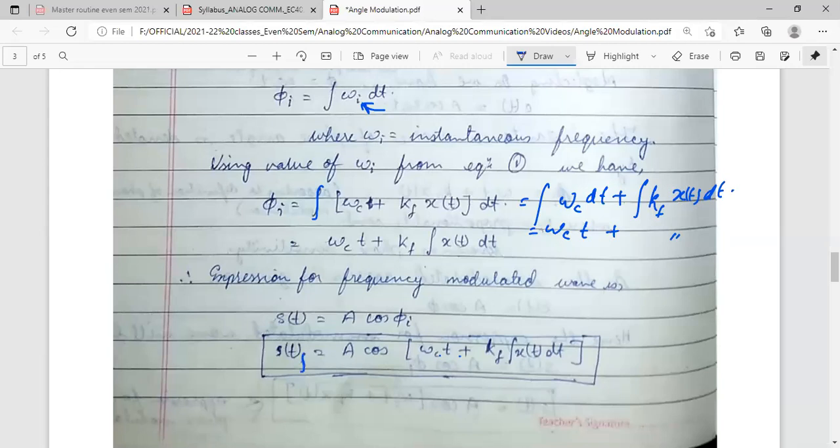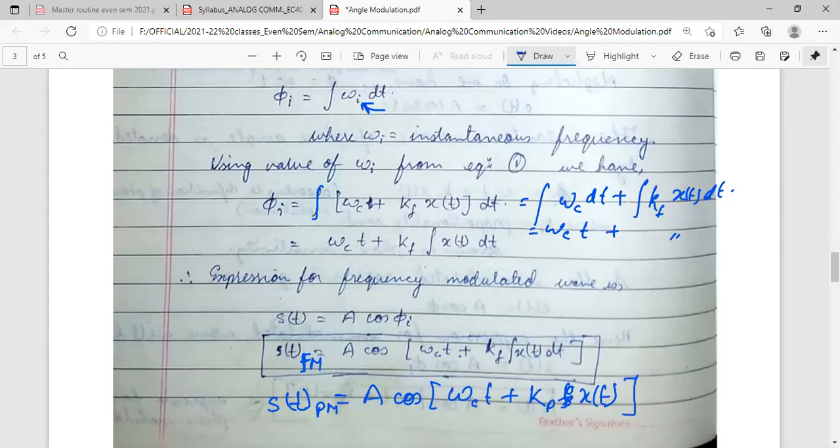But previously in the case of phase modulation, we got a cos of omega ct plus kp of xt. In phase modulation, PM, we have this, but in frequency modulation, we are getting a cos omega ct plus kf times the integral of xt.